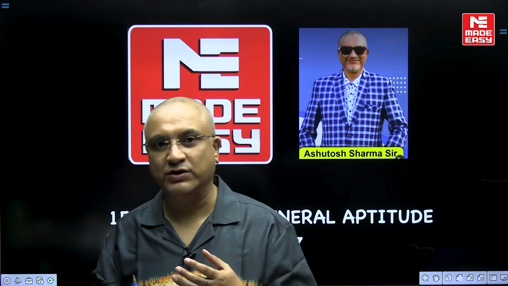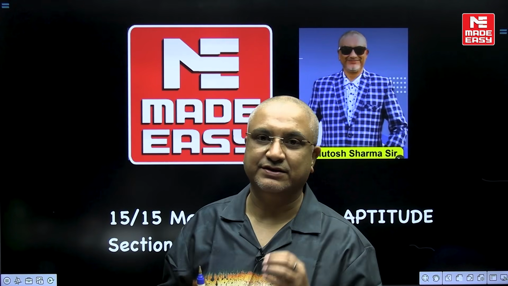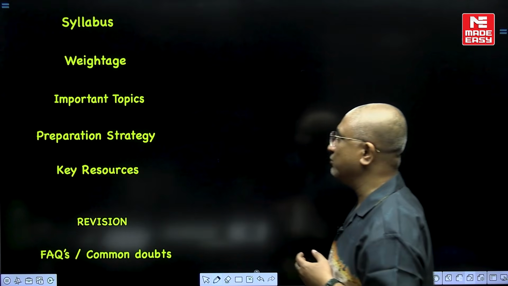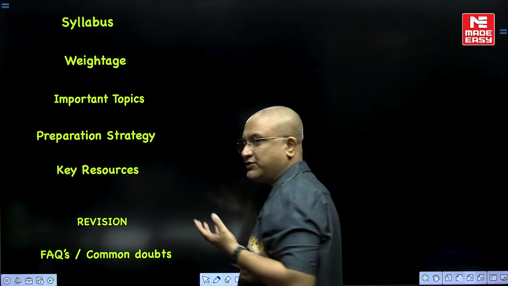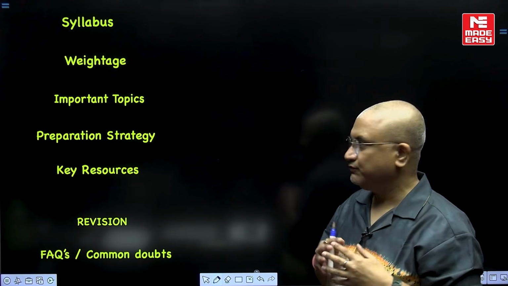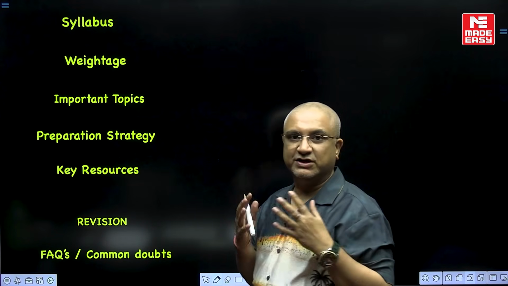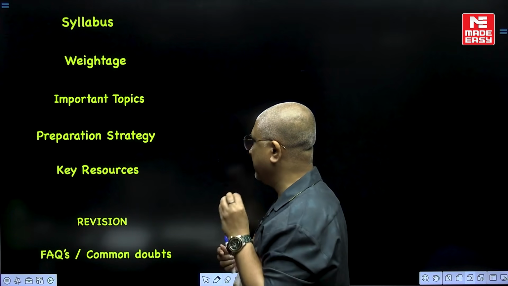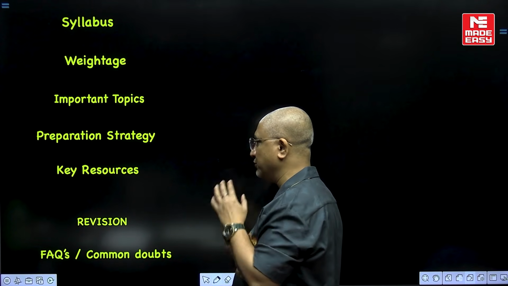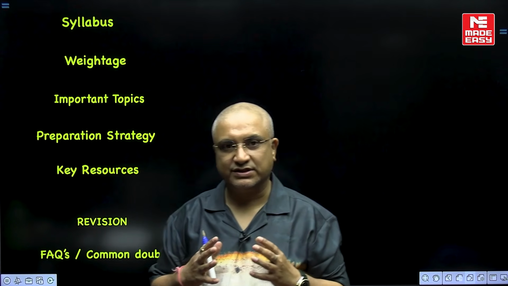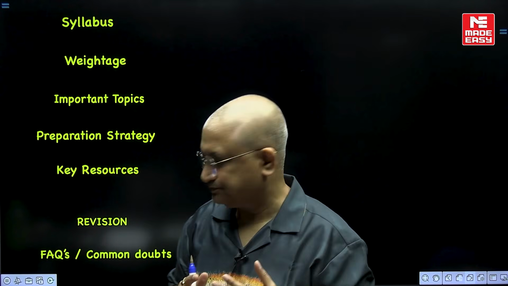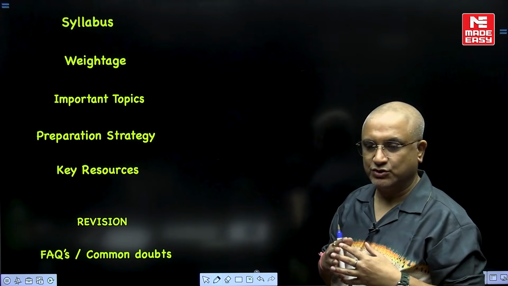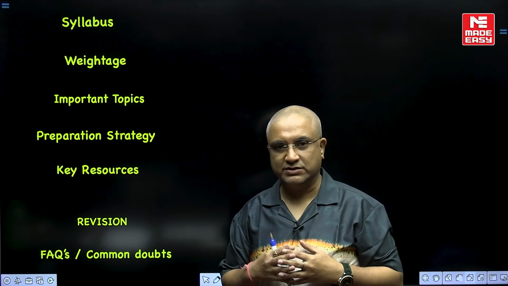So let's unfold the complete preparation plan step by step in the subsequent slides. We are going to discuss the syllabus, weightage, which I have already told is a huge weightage of 15 marks, and how many questions are asked. We are going to cover important topics, the complete preparation strategy for the general aptitude section, key resources that we need to follow, how to revise, and finally we can move on to frequently asked questions or common doubts among the students community.